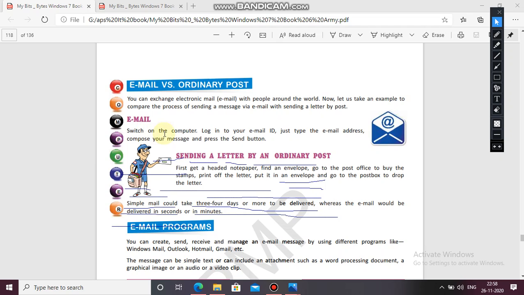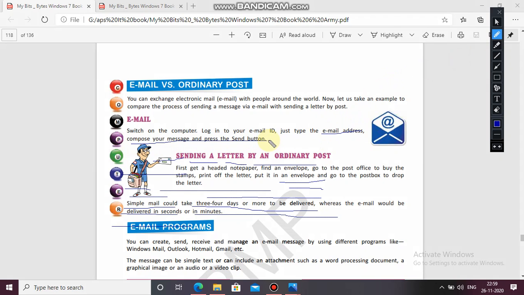Email: switch on the computer, log into your email ID, type the email address, compose your message and press the send button. Very simple. Just open the browser, go to your email website, put in your email and password, and then you can access it.